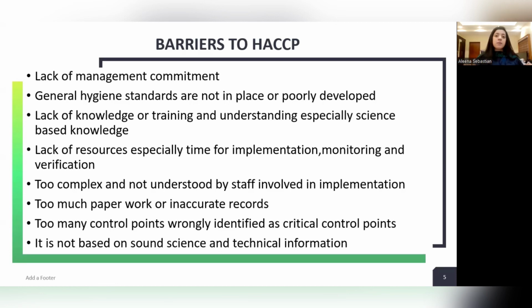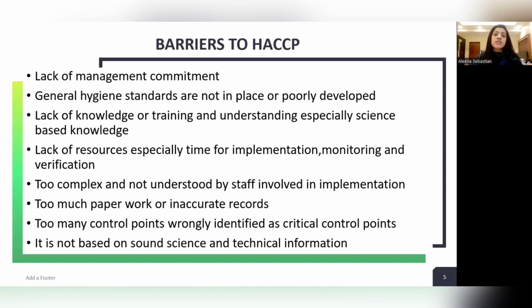There are a lot of steps to HACCP. It's not as simple as we make it sound. There are a lot of steps and a lot of documentation work related to HACCP. So lack of resources, especially time, is also a barrier. Too complex and not understood by the staff involved in HACCP implementation. Too much paperwork or inaccurate records.